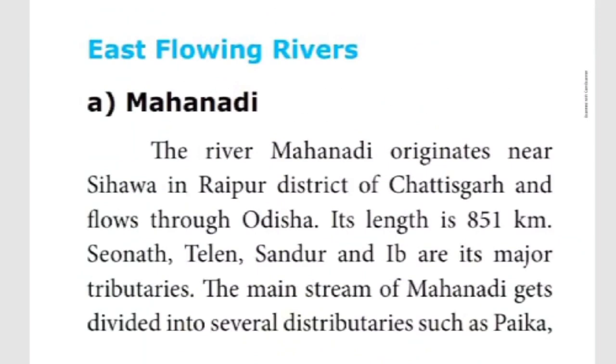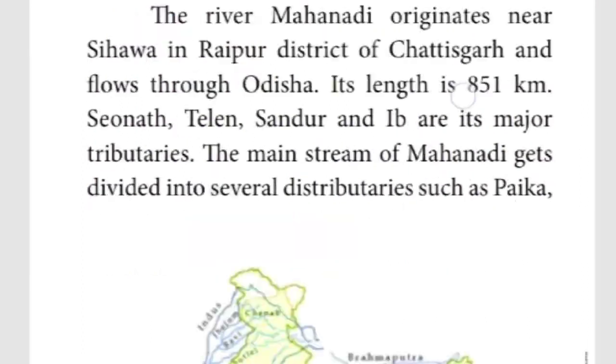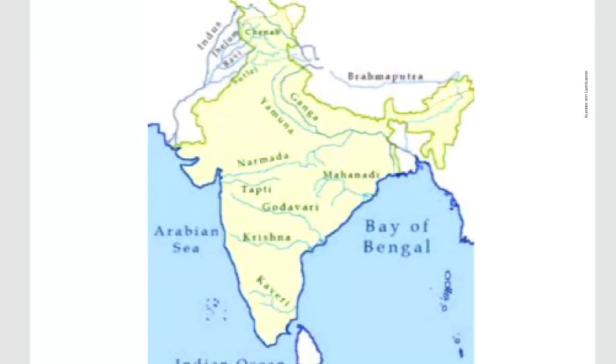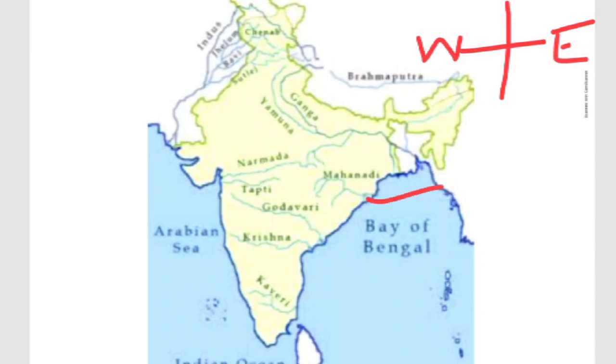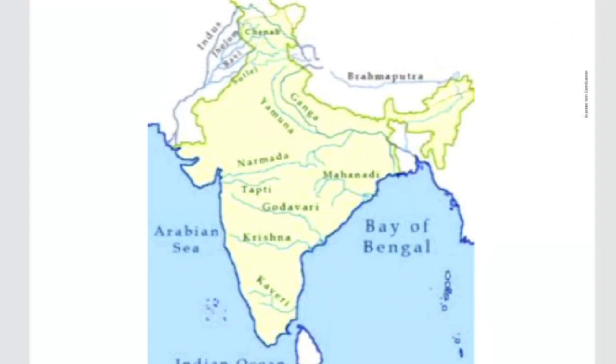The first one, east flowing rivers. This is the eastern side, this is west, this is east. East flowing rivers: Mahanadi, Godavari, Krishna, Kaveri. Regarding these four only, it is given here.